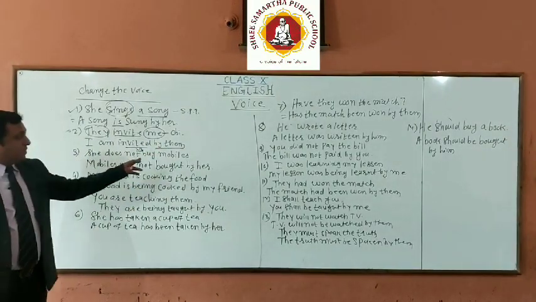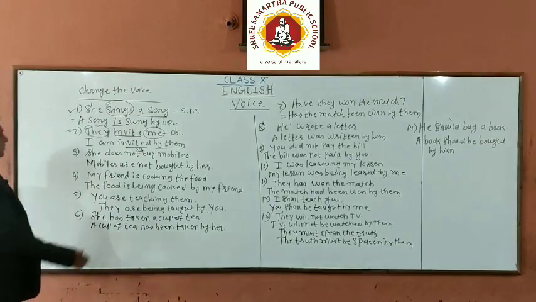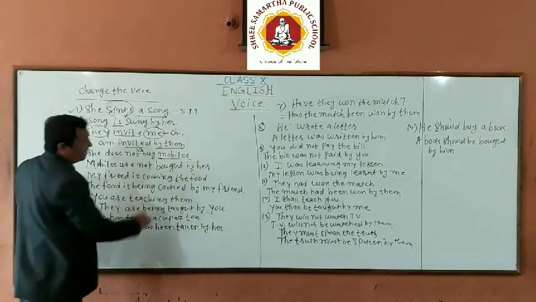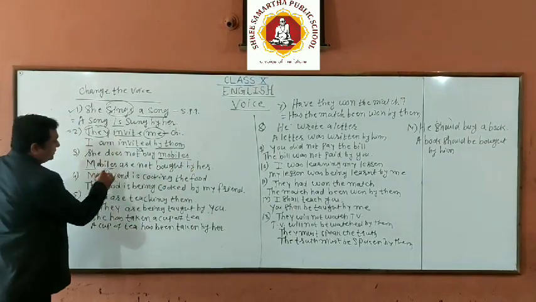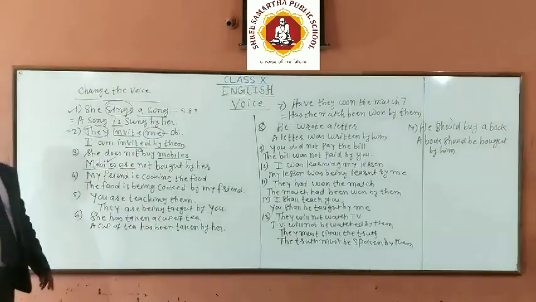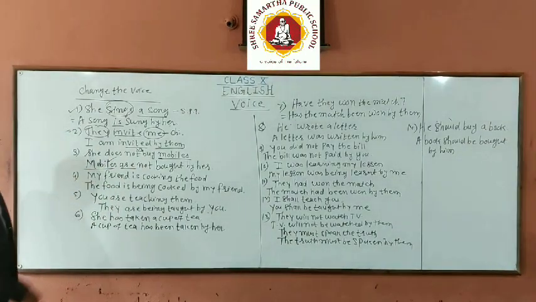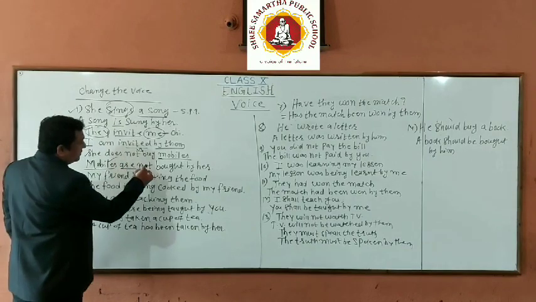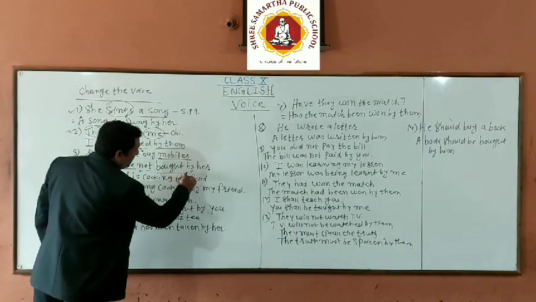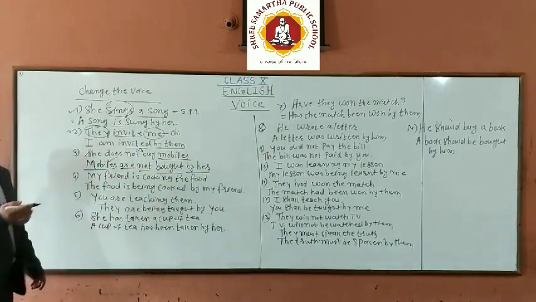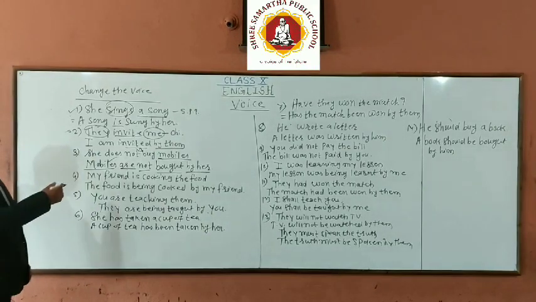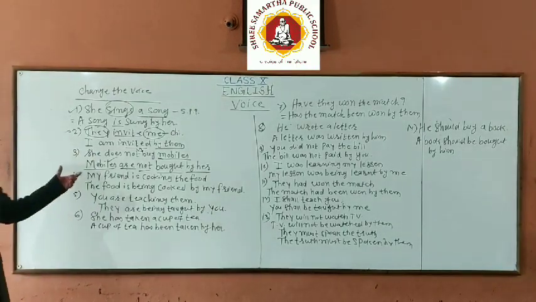She does not buy mobiles. So again object, mobiles. Mobiles are plural form. Are is used. Mobiles are not bought by her. My friend is cooking the food.